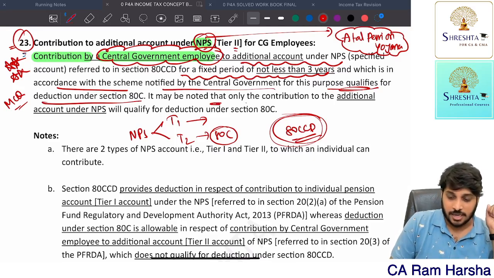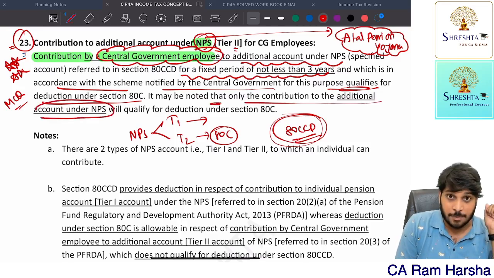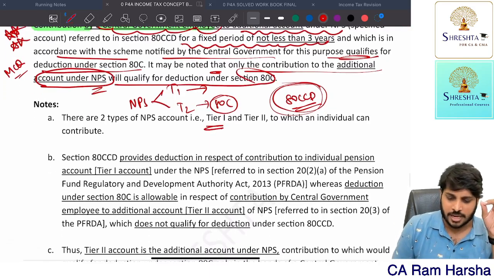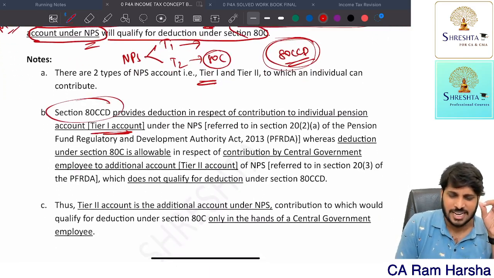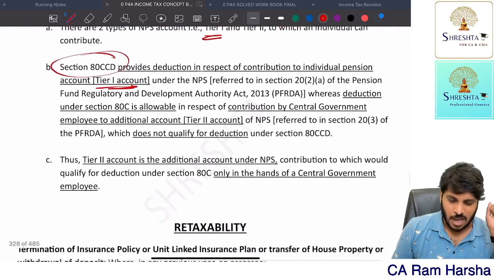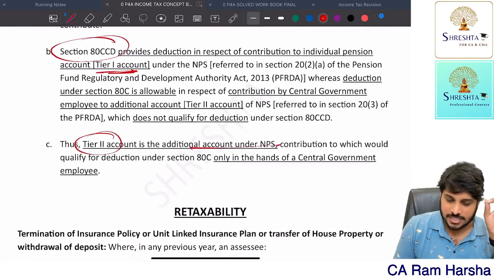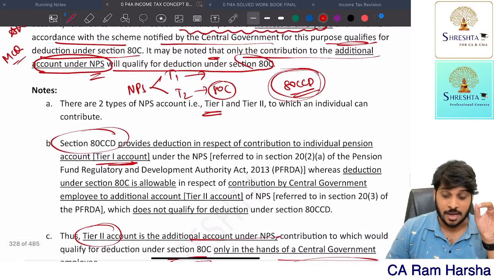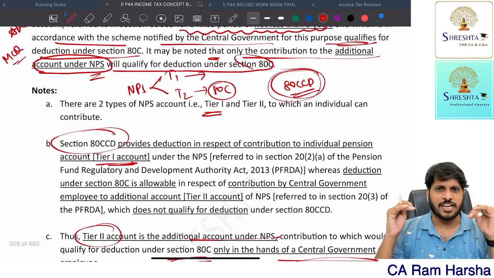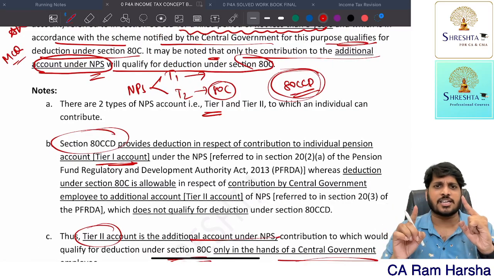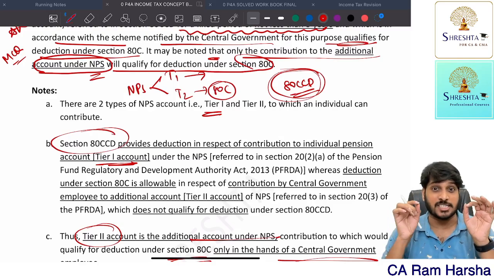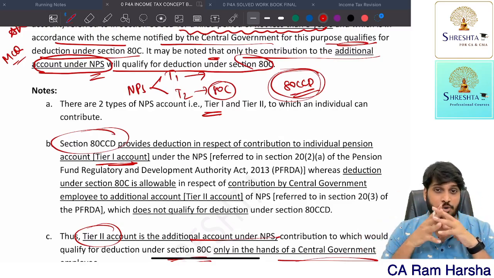It may be noted that only contribution to the additional account of NPS, tier 2, will come under 80C. Suppose you are contributing to tier 1, that comes under 80CCD, not 80C. Only the tier 2 account is covered under 80C. That too, you will get deduction only for a central government employee. If you are contributing to tier 2 of the national pension scheme, you are eligible to claim deduction under 80C. This deduction is available only for which employee? Central government employee, not even a state government employee.